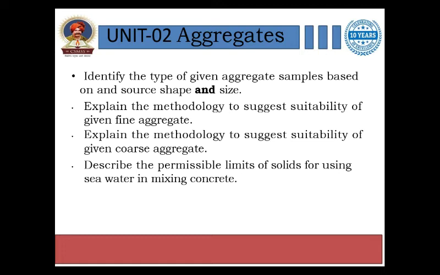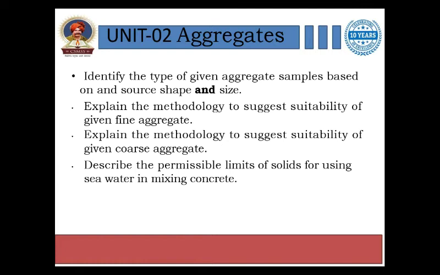Then unit 2 contains all about aggregates, in which you identify the types of aggregate sample based on the source, shape and size. Explain the methodology to suggest suitability of given fine aggregate. Explain the methodology to suggest suitability of given coarse aggregate. And last one, describe the permissible limit of solids for using seawater in mixing concrete.